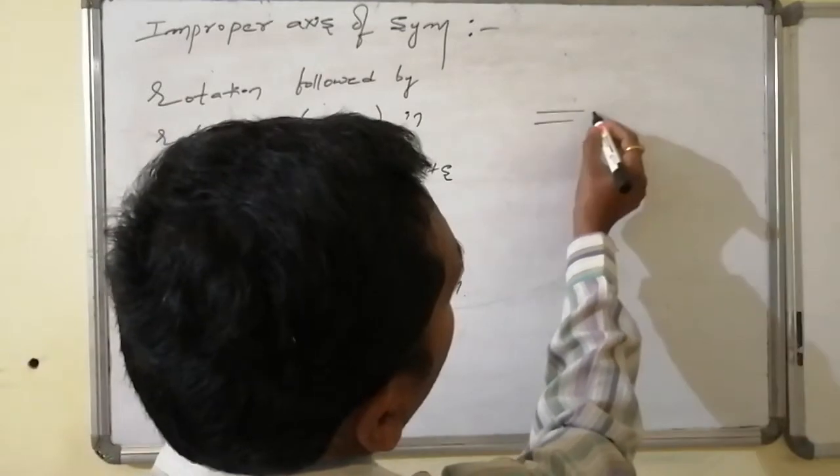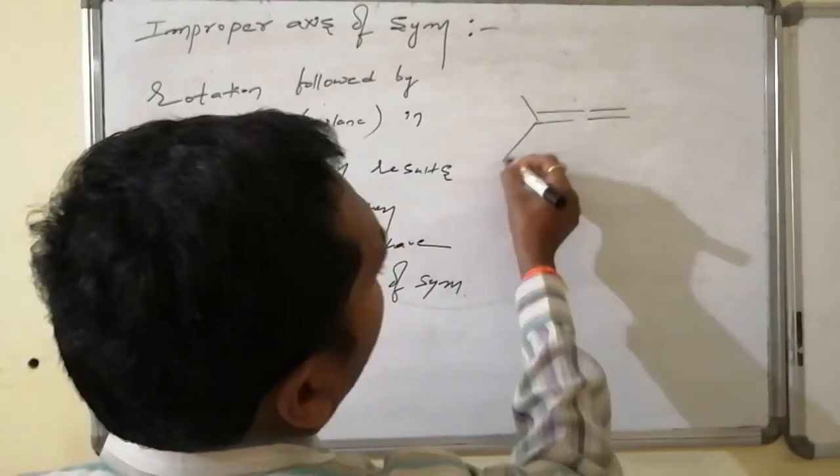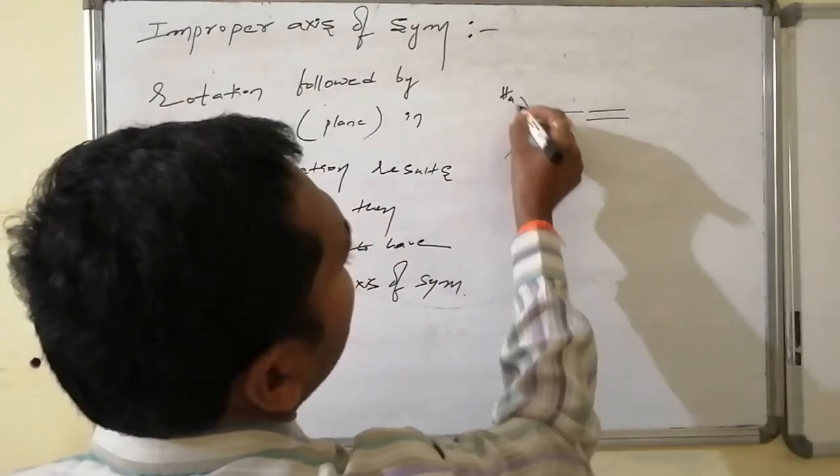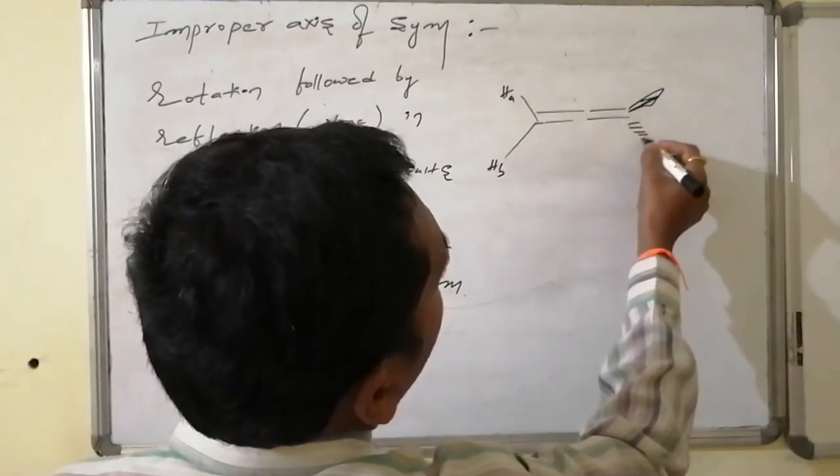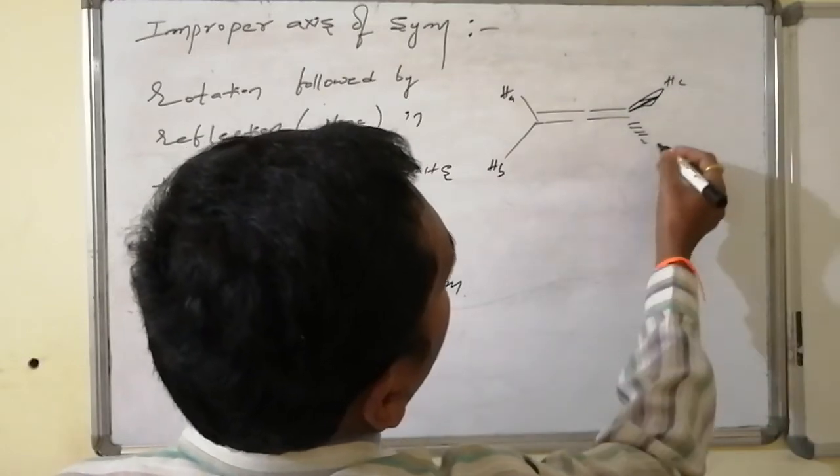Suppose we take an allene system, where HA and HB are present in a plane, and the other two are present perpendicular to this, HC as well as HD.